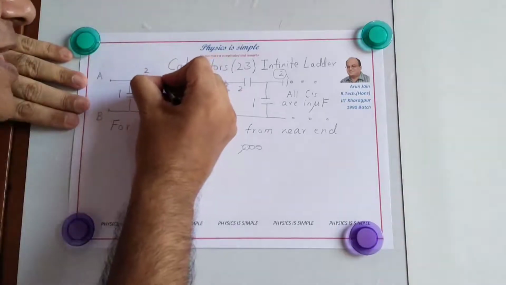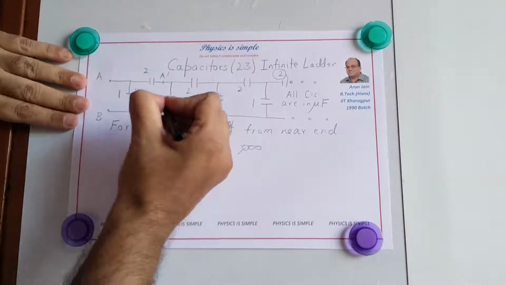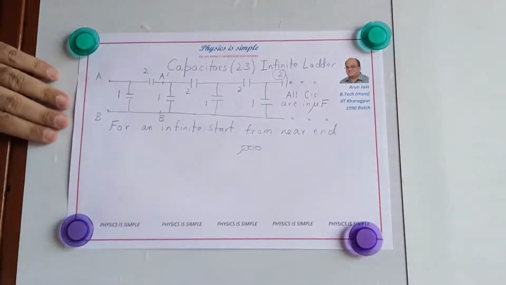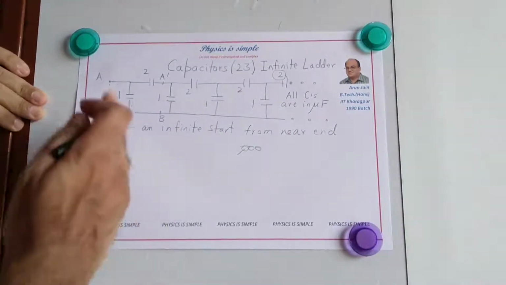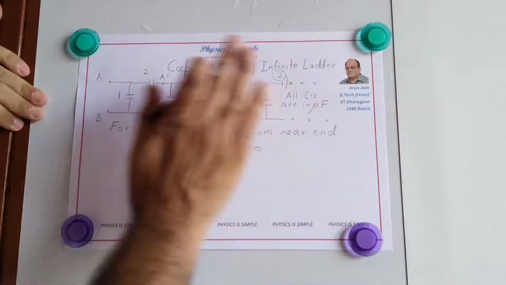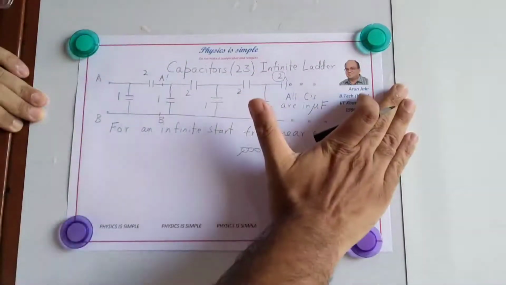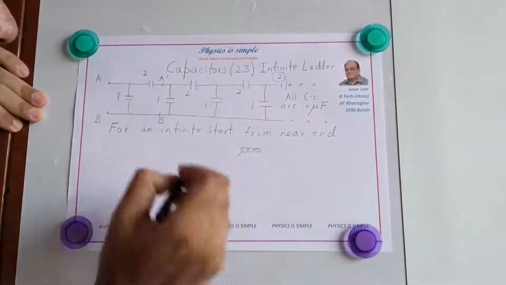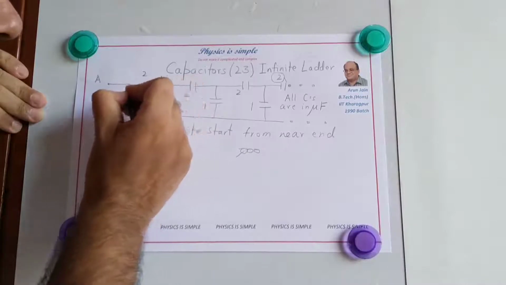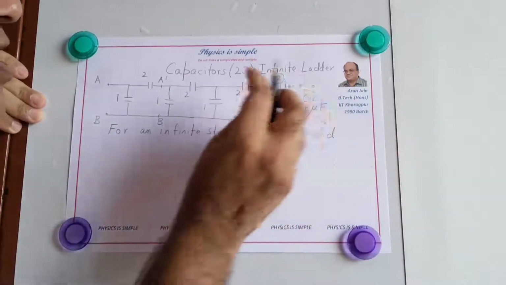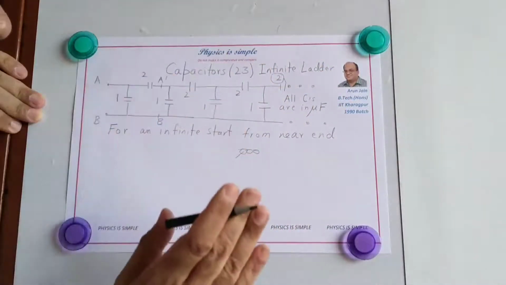So if you look at this A dash and B dash, the capacitance between A dash and B dash is the same as the capacitance between A and B, because this is an infinite ladder. If we remove one link, it makes no difference to the infinite ladder. So we keep only one of the repeating sections, and the remaining repeating sections we can replace by the same equivalent capacitance.